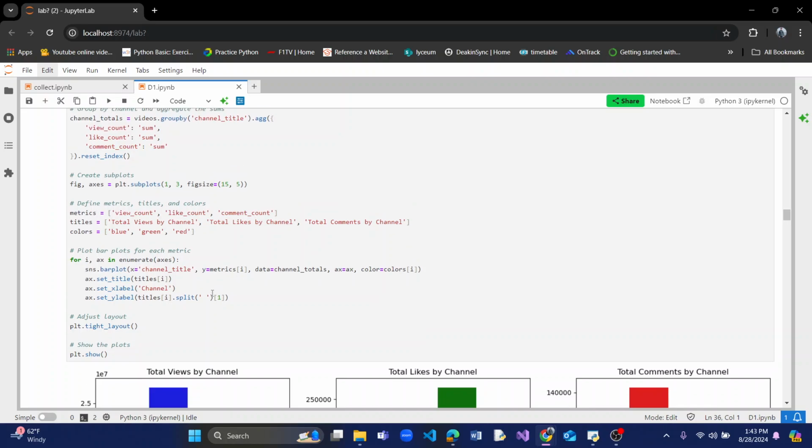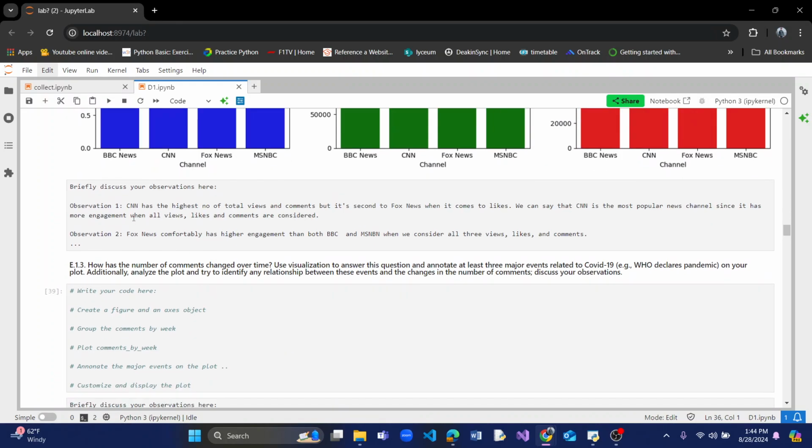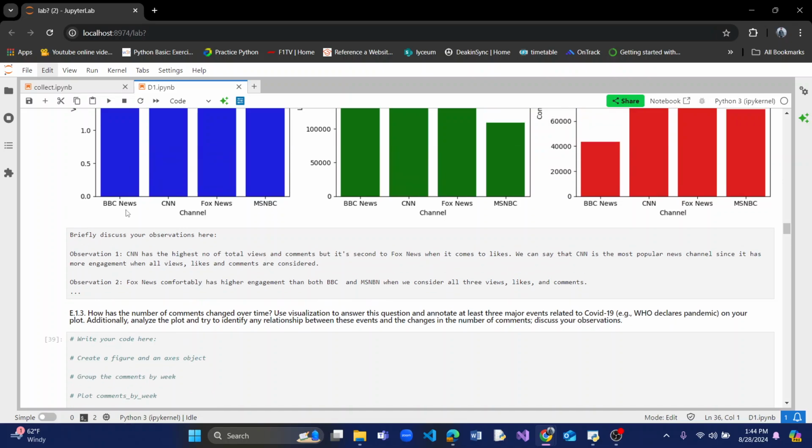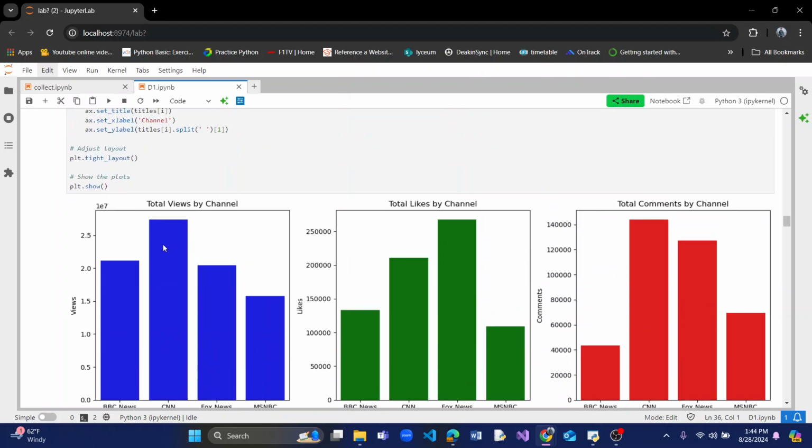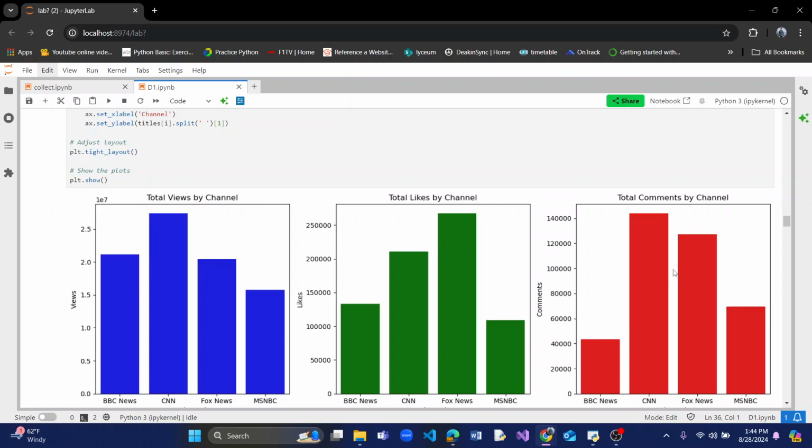The first observation I got from this analysis was that CNN has the highest number of total views and comments, but it's second to Fox News when it comes to likes. So we can comfortably say that CNN is the most popular news channel, since there's more engagement when you add all the views, the likes, and the comments.